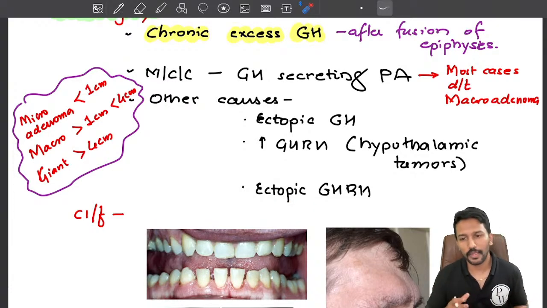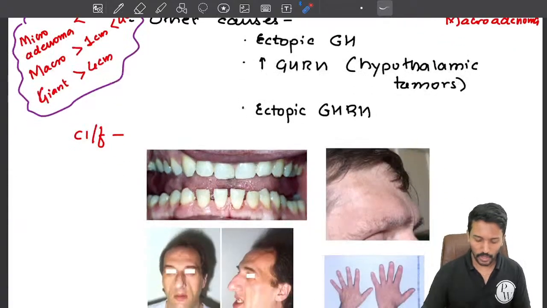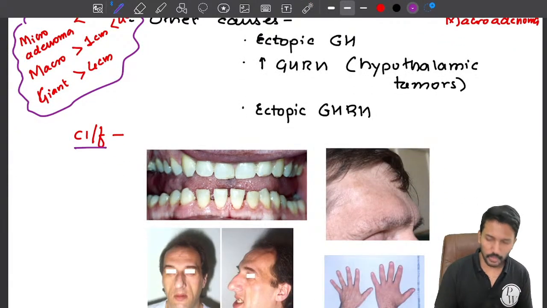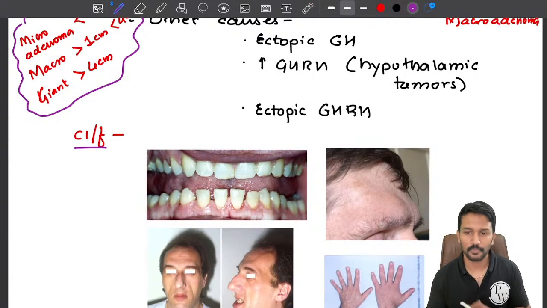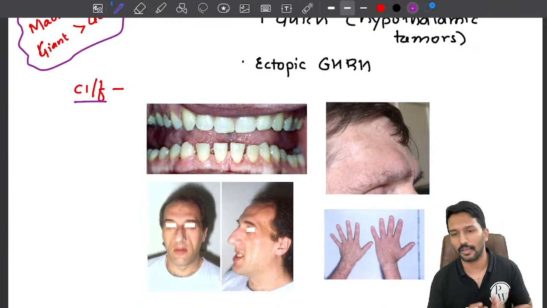Okay. Now if I have excess growth hormone after the fusion of epiphysis, I am developing acromegaly, but as a clinician, how will I recognize it? What are the clinical features, right? So the height of the individual may be normal because there is already fusion of epiphysis, but other growable tissues will grow, and that will lead to recognizable clinical features.